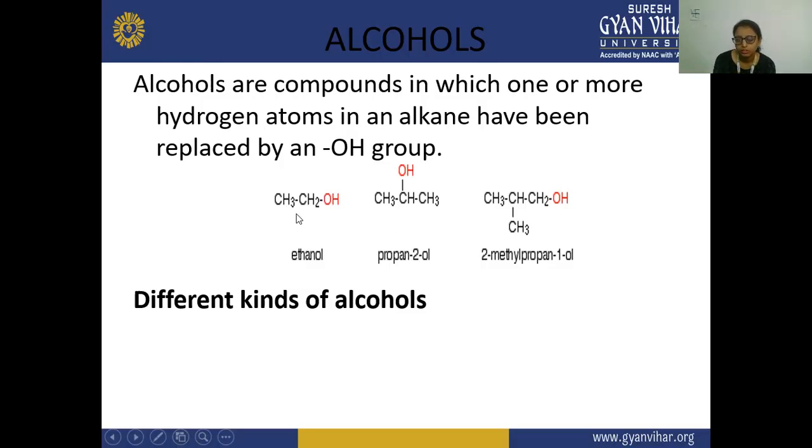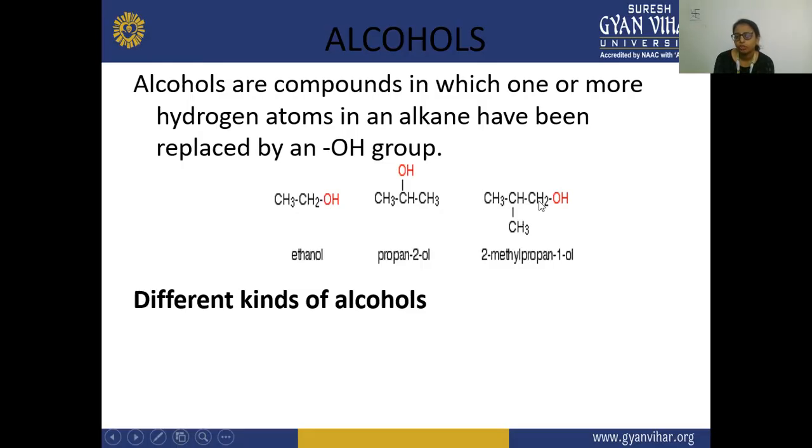So firstly, it is ethanol. Secondly, it is propanol. Third, see here, this is your propane aliphatic chain, and on the alkane, on the first position, the hydroxyl group is present, and on the second position this CH3 is present. We are not going to number it from here. We are not going to count from this side.